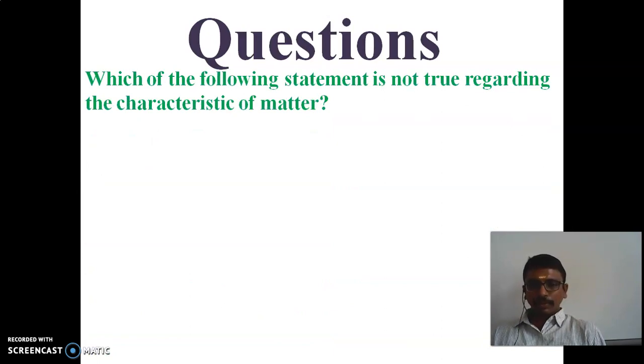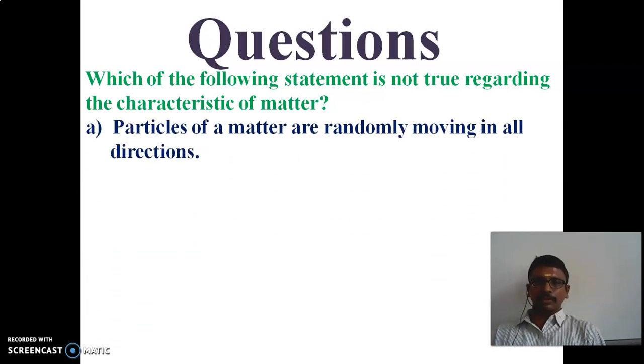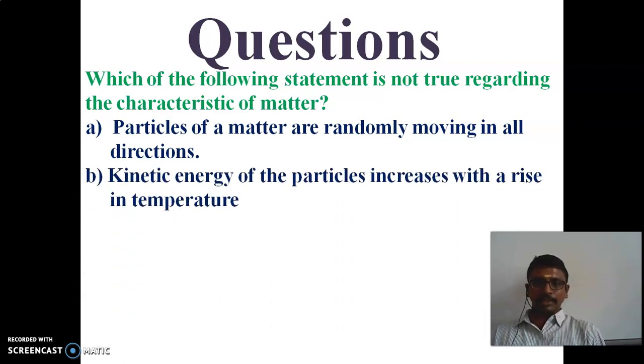Next is, which of the following statements is not true regarding the characteristics of matter? The first one is, particles of matter are randomly moving in all directions. Second, kinetic energy of the particles increases with a rise in temperature.